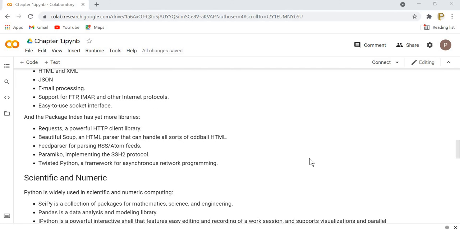Similarly, there are other packages also available, something like Requests. You can use Requests to process HTTP requests. Then we have Beautiful Soup. You can use this library to parse HTML content. Similarly, we have feedparser available for RSS and Atom feeds. We have Paramiko for implementing the secure shell protocol. And we have Twisted Python for asynchronous network programming.